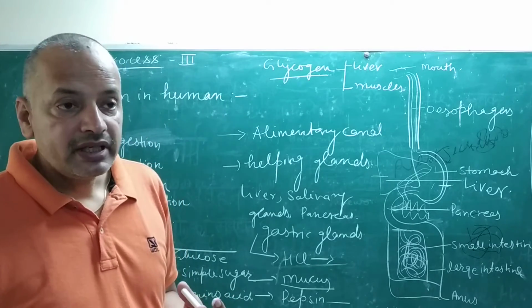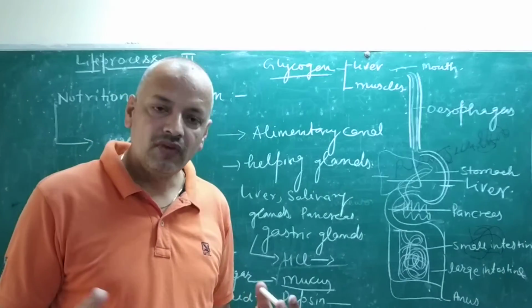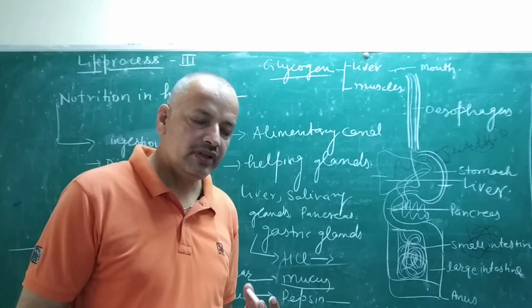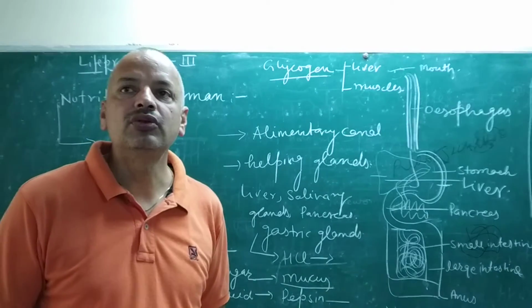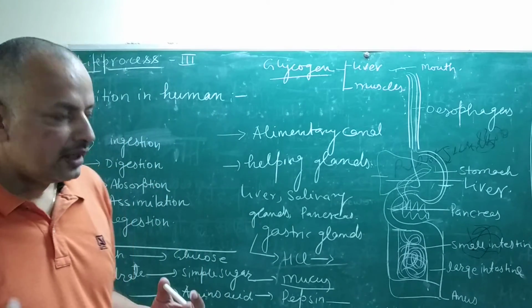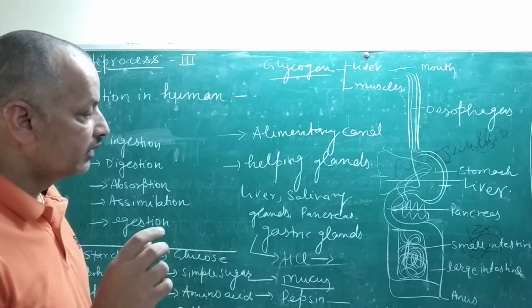Whenever food enters the small intestine, bile mixes in and converts the food from acidic to basic, and that basic nature helps digest fats.